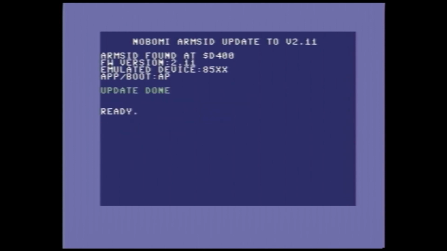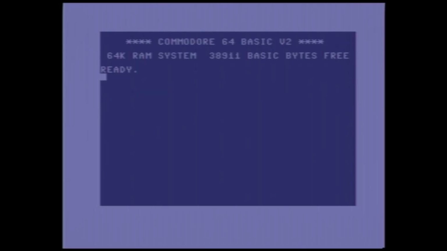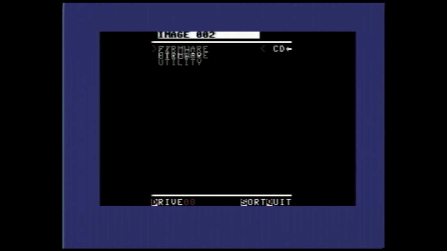Okay, there we are. Firmware version is now 2.11, and notice that it's saying the emulated device is now the 85XX, presumably 8580, whereas previously it was the 6581. Interesting. Let's just reset the machine here, and if we load the utility this time, I just want to see if it is still emulating the 8580 or if it's changed over to the 6581 that you would expect it to in this bread bin.